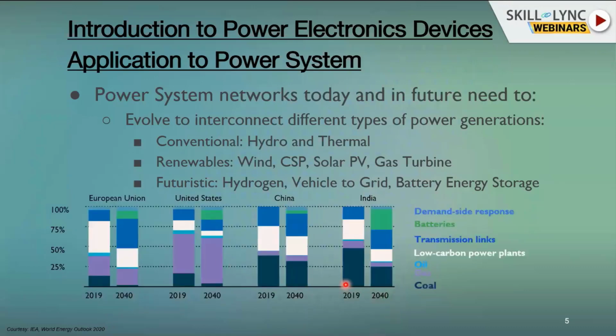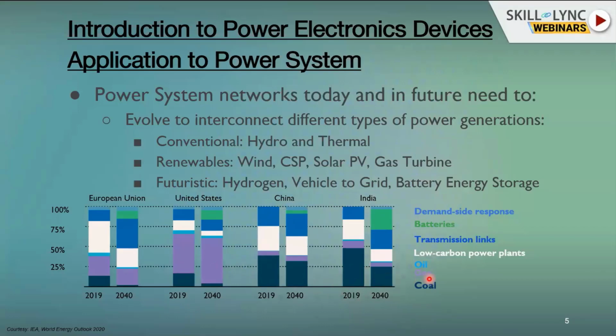So this bar diagram is again coming from an International Energy Agency report of December 2020. Here we have a few sources of how power is generated and what are the other areas it could grow. If you see India at present, 2019 data, it is mostly coal, and US and China also have power generation mostly related to coal.